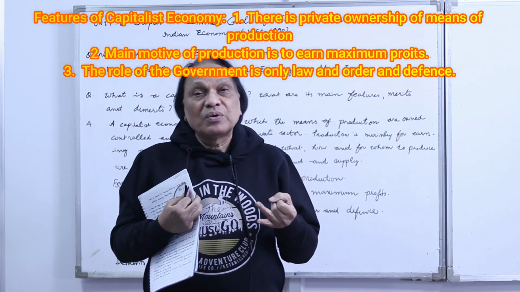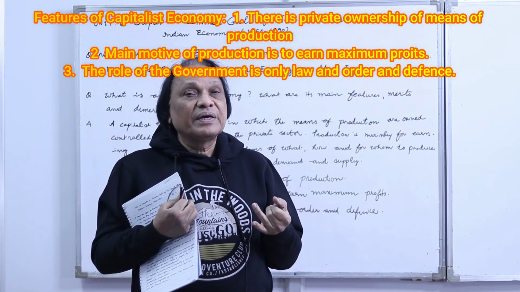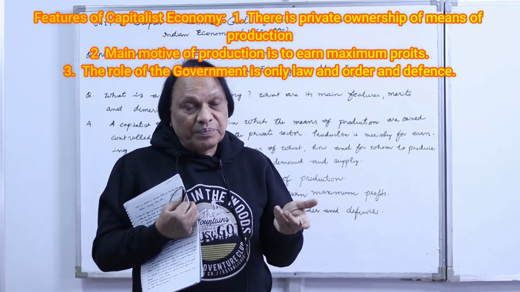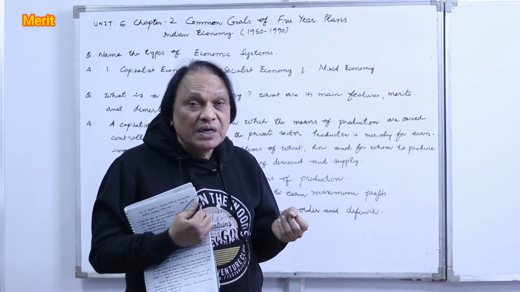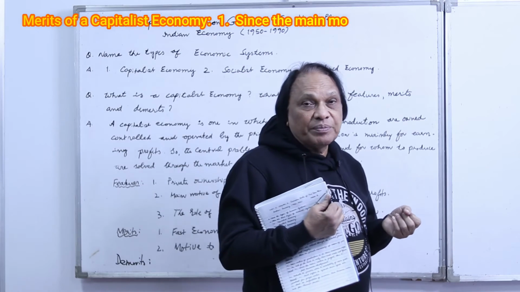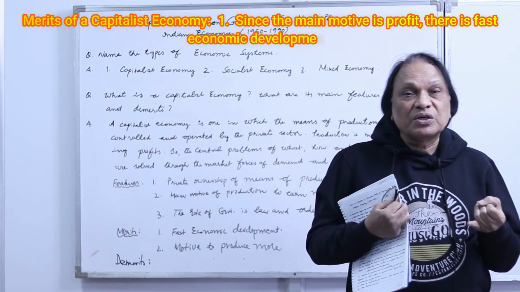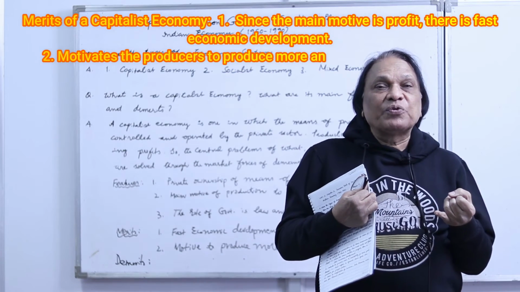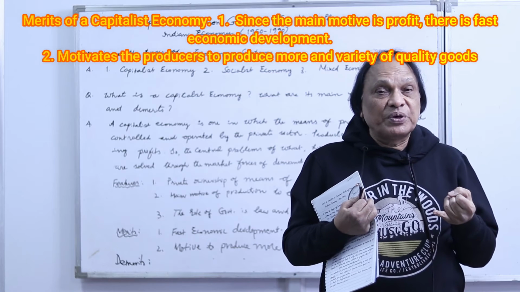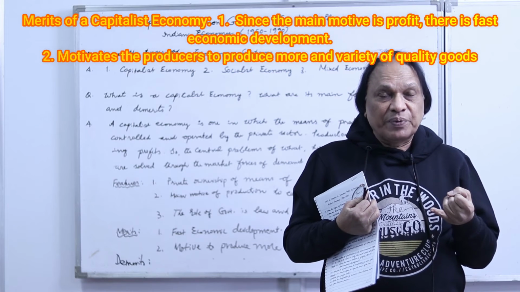And then the capitalist economy has some merits and demerits. What are the merits? The first merit of a capitalist economy is that production is done only for profit motive. Hence, a variety of goods are produced and more production takes place.